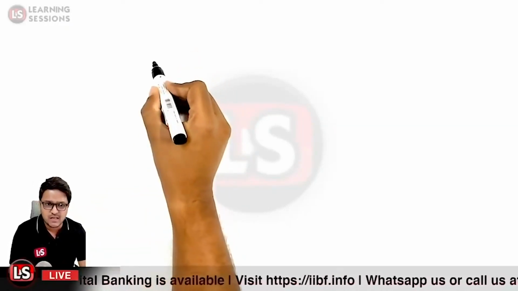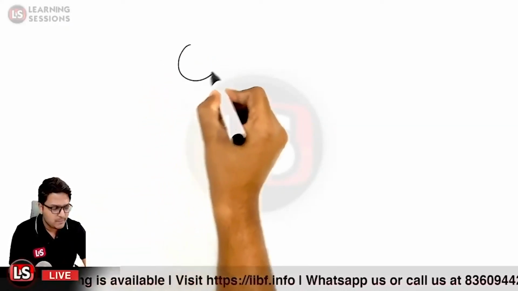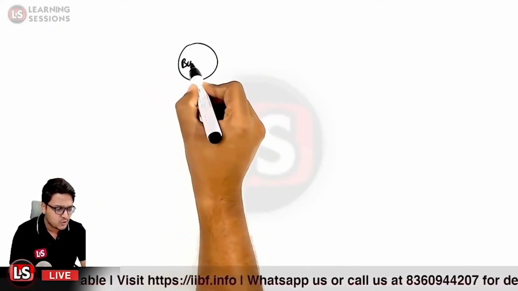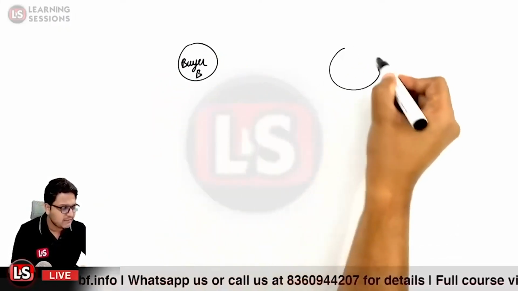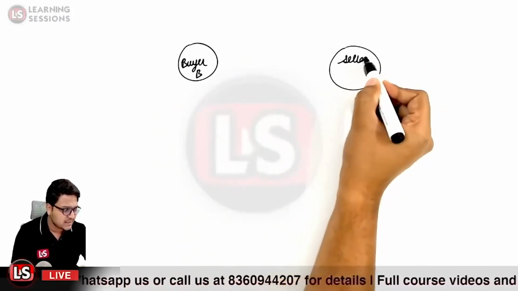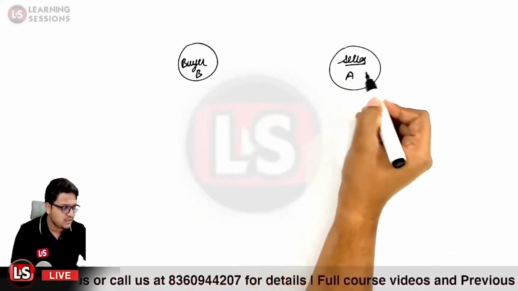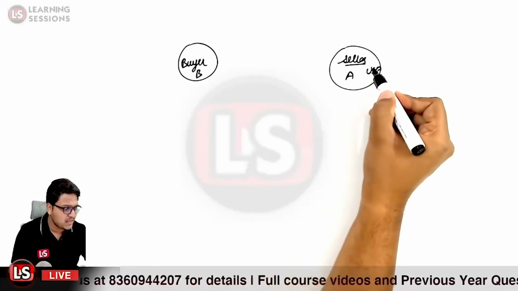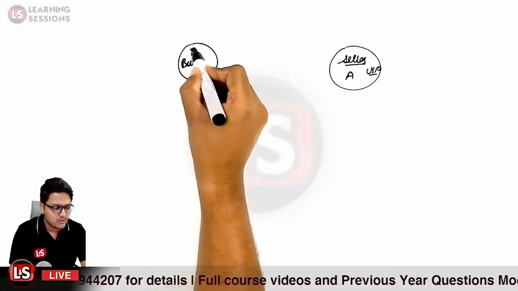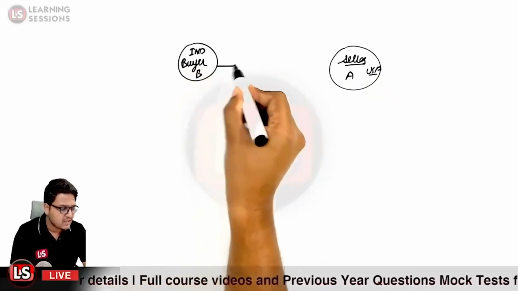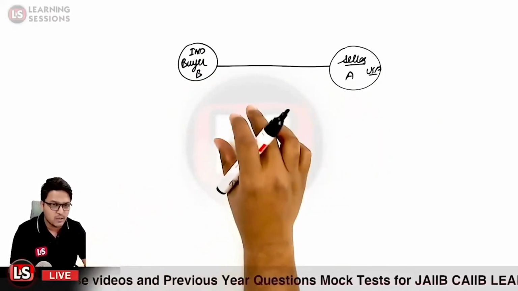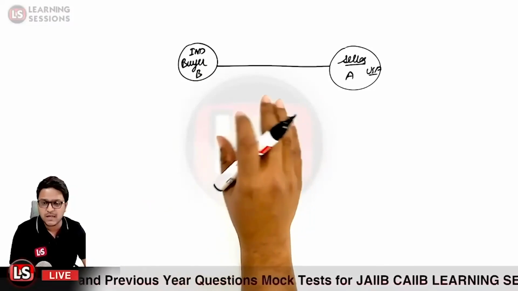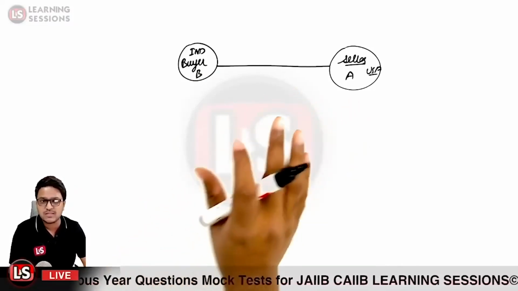As we discussed earlier, there is a contract between the buyer and seller. Here we have a buyer, person B, and here we have a seller, the exporter of the goods in country USA. So A is in the USA and the buyer is in India, and they have a main contract between them. Both parties do not trust each other.